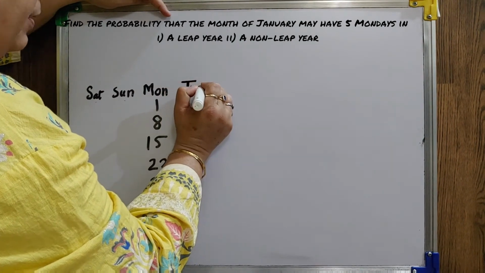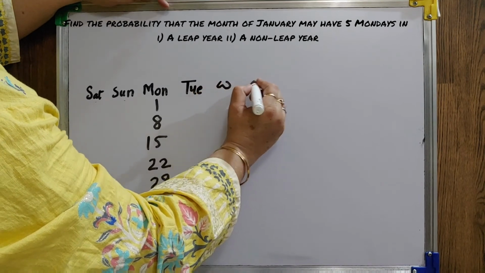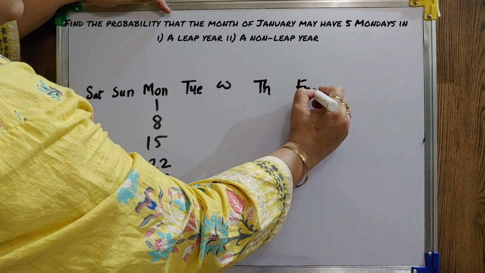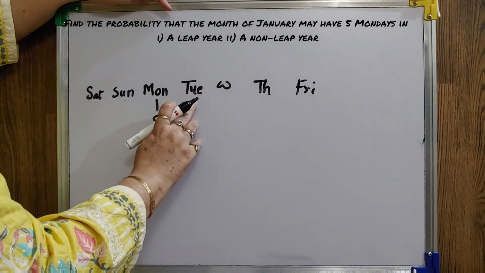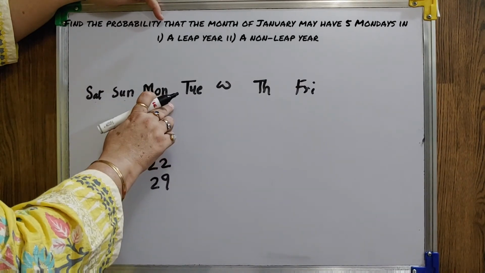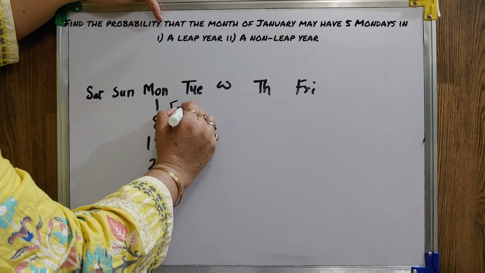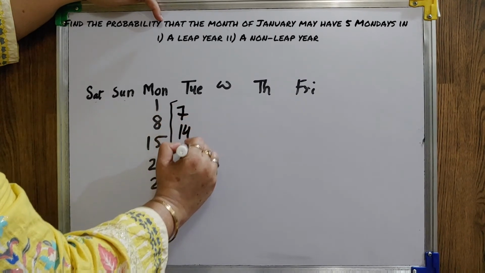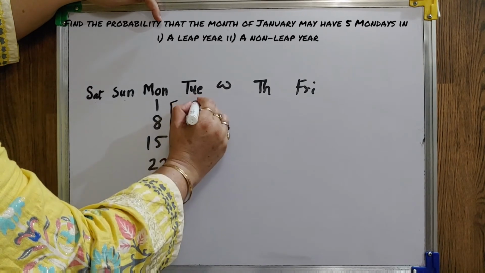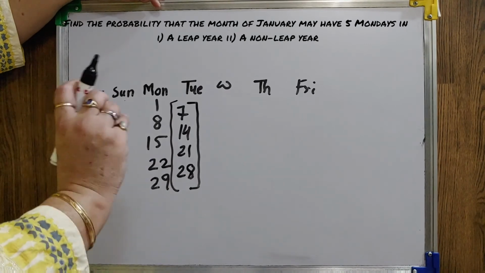But if it starts with Tuesday, suppose, then 1, 2, 3, 4, 5, 6, 7, then it will be 7, 14, 21, 28. It means only 4 Mondays.